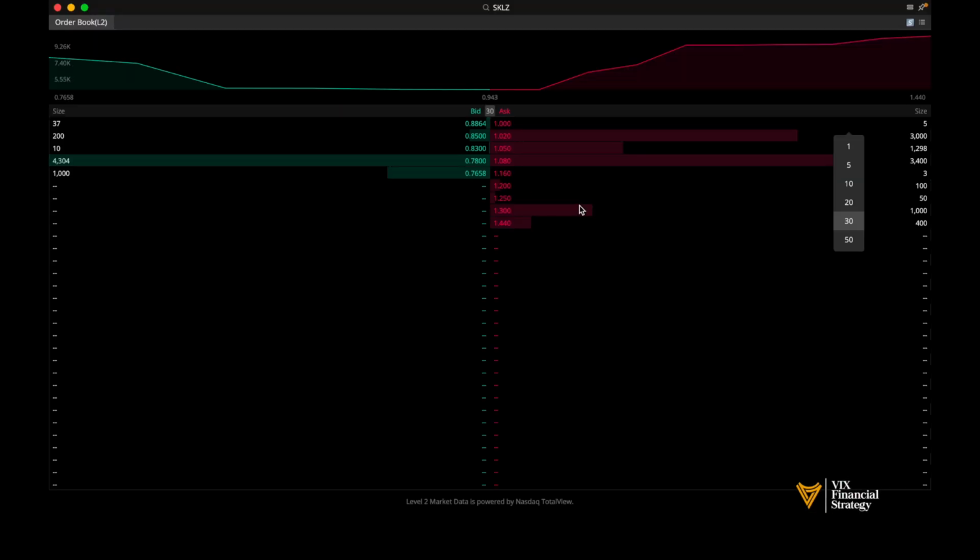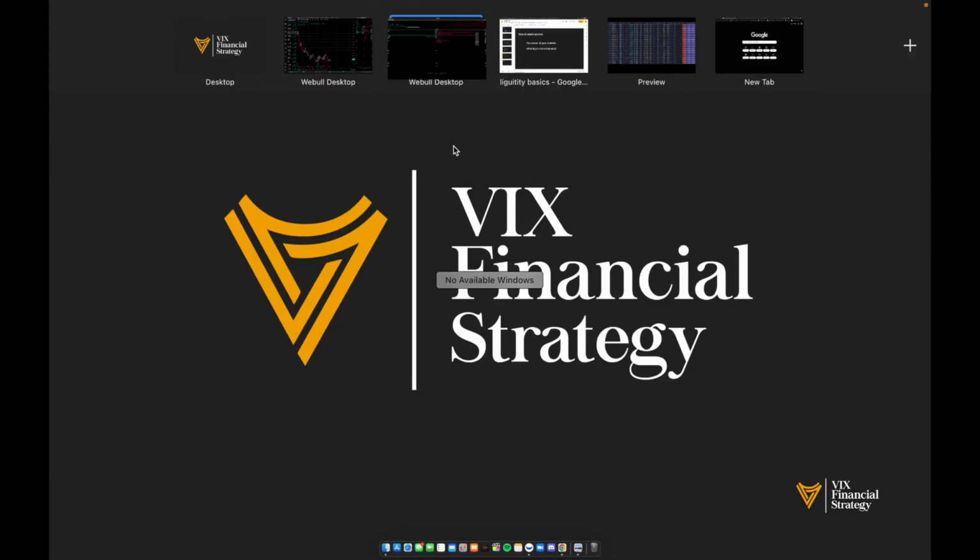For skills, we see that the spread between the two is very high. So we see buy orders here at 88 cents and we see sell orders here at $1. The difference between the two is 0.94. So this is more of an example of an illiquid penny stock.